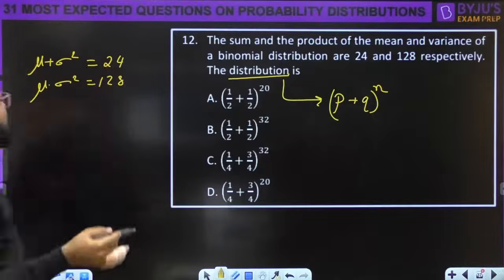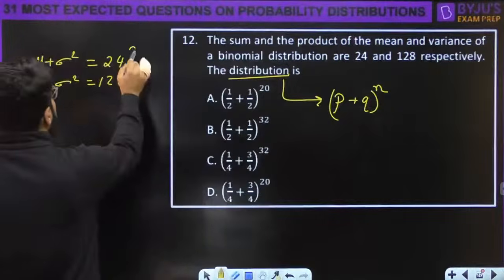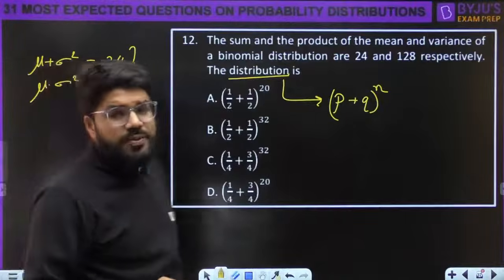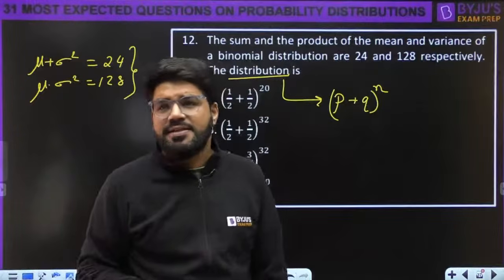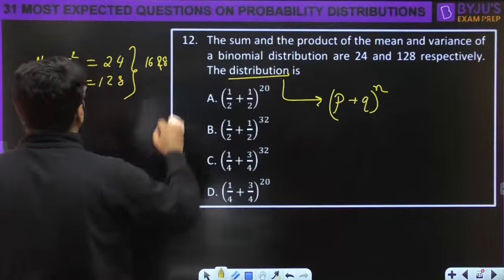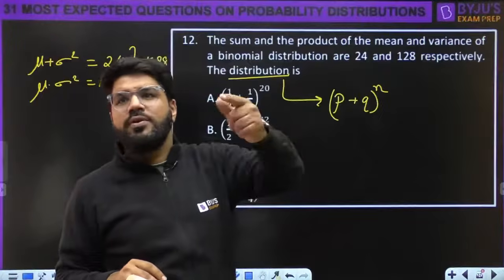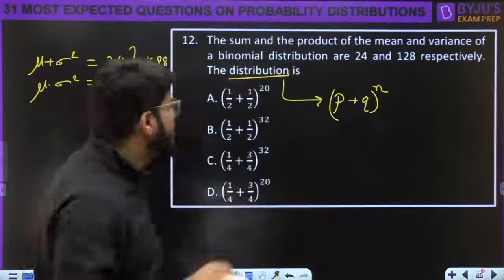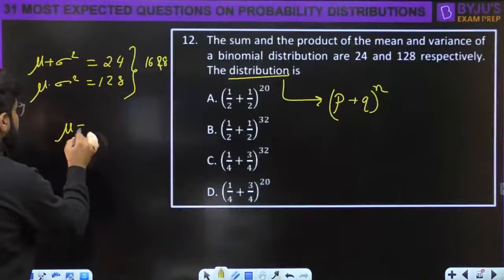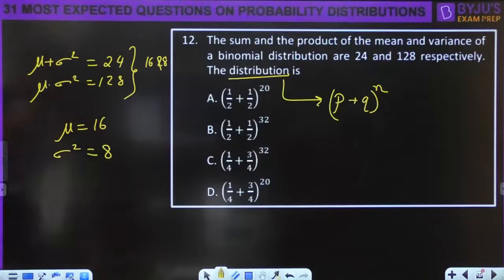The sum of two numbers is 24 and the product is 128. Any guesses? It could be 16 and 8, right? But who is 16 and who is 8? I told you, variance has to be less than mean. So we take mean as 16 and variance as 8.